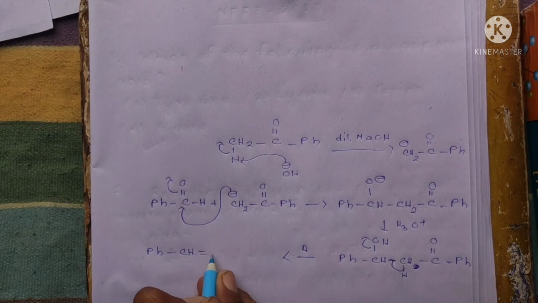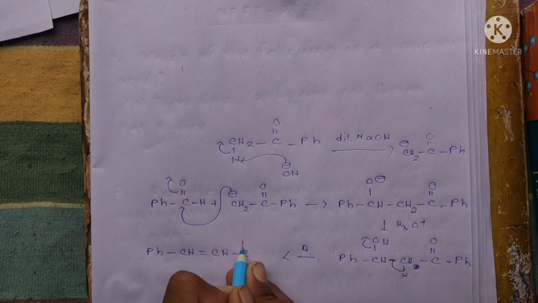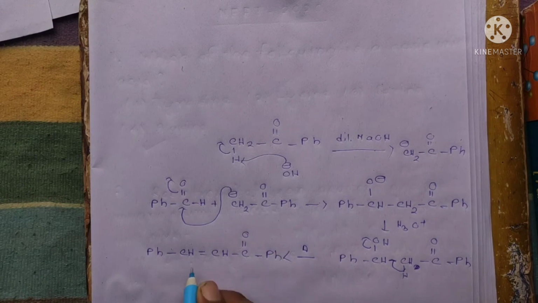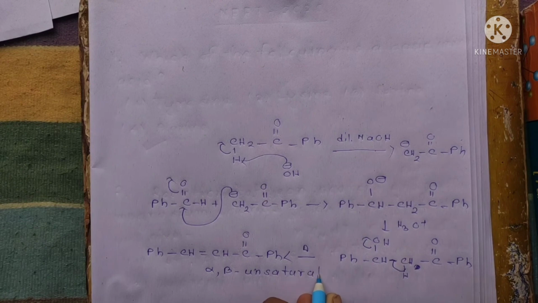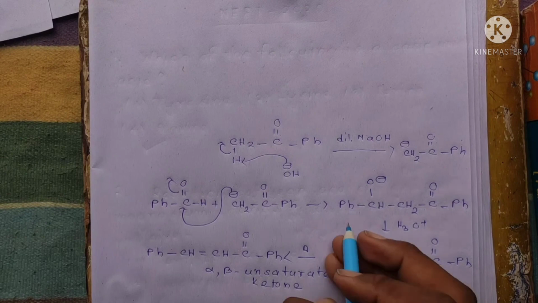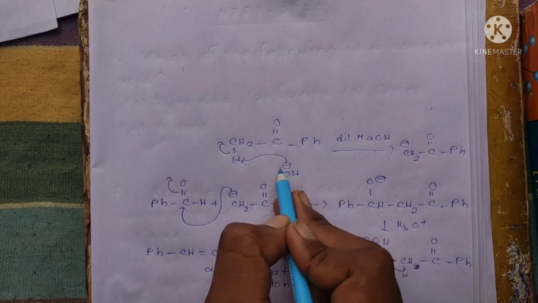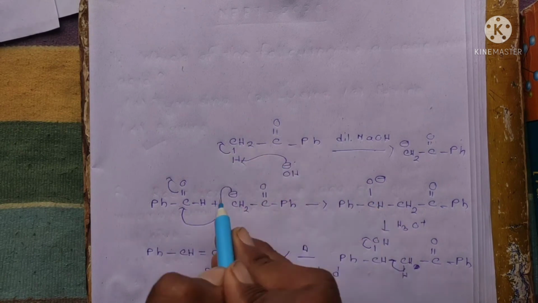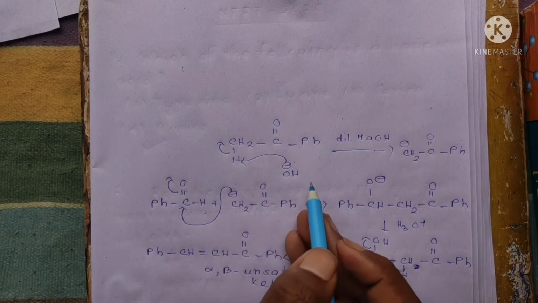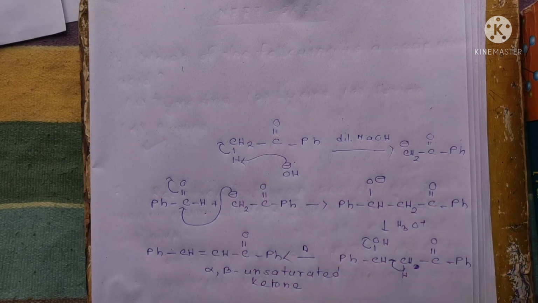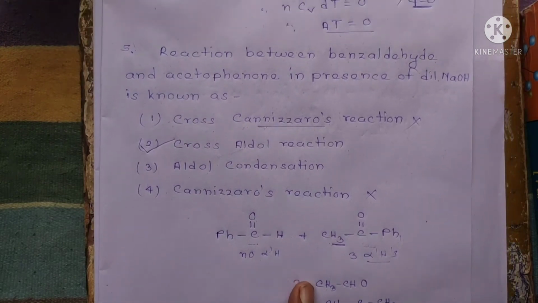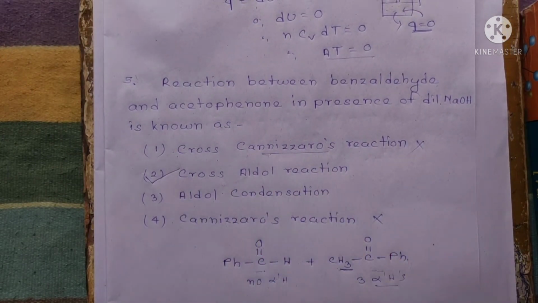So we get a product like this, and this is known as alpha beta unsaturated ketone, okay. And this aldol reaction occurs between two different aldehydes or ketones. Here one is acetophenone and the other is benzaldehyde. So this is an example of crossed aldol reaction, okay. So our correct option is cross aldol reaction, okay.